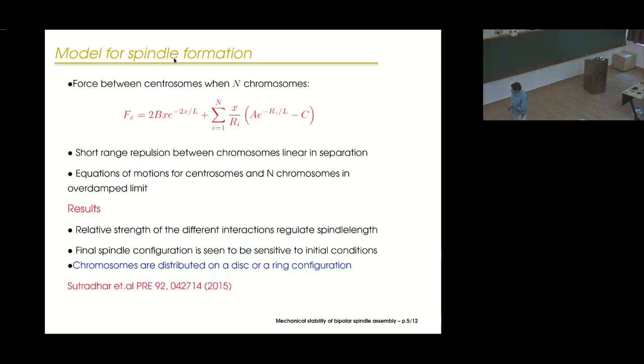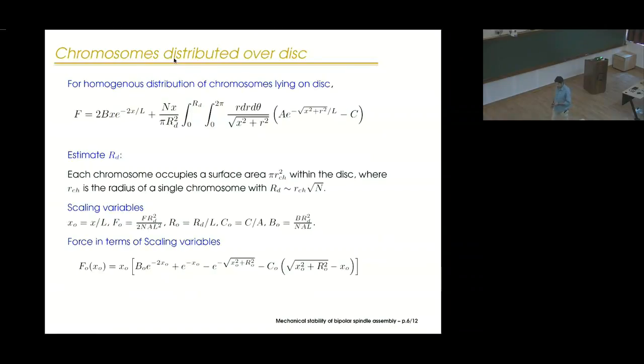Finally, one of the results that I would like to focus on, because that would be the starting point, is that the chromosomes in the steady state were seen to be distributed in the mid zone between these two centrosomes. They were either in a disk configuration along the mid zone, perpendicular to the axis between these two centrosomes, or they were distributed in a ring configuration. Now, we will not look at the full dynamics, but rather we will assume that these chromosomes are distributed in this ring configuration.